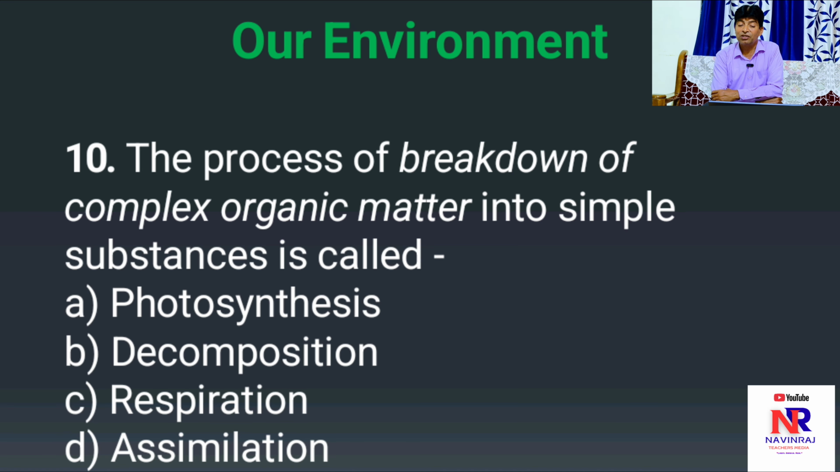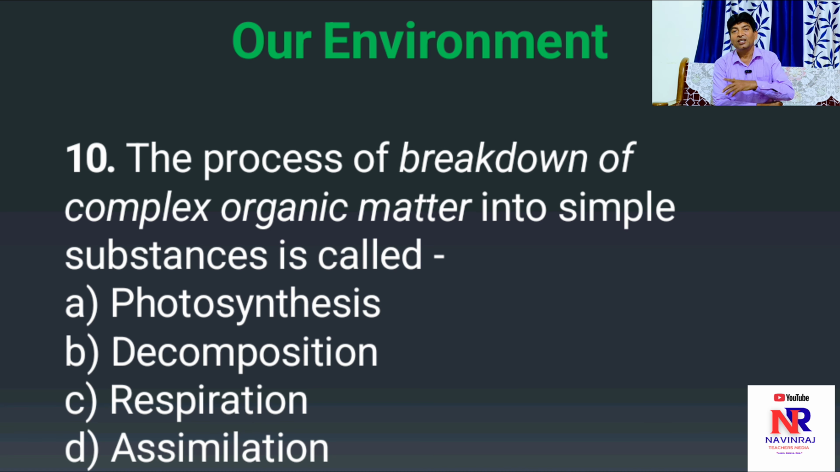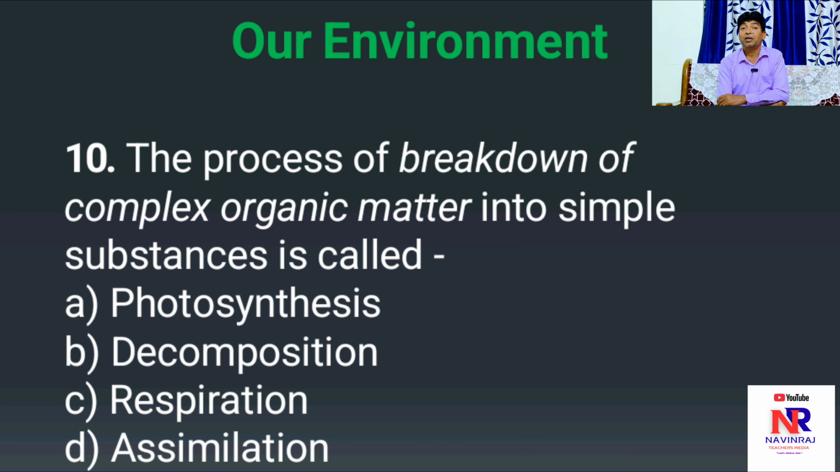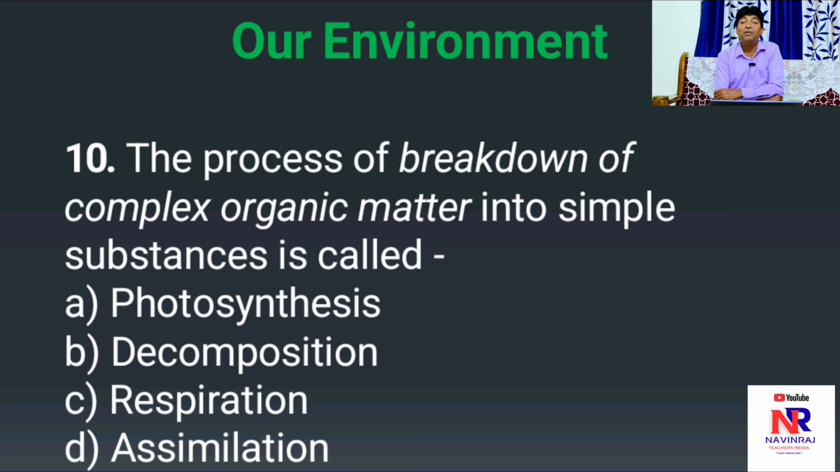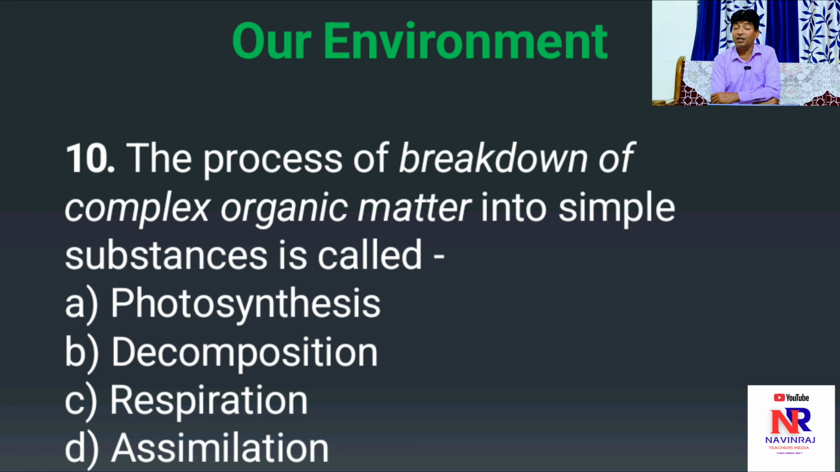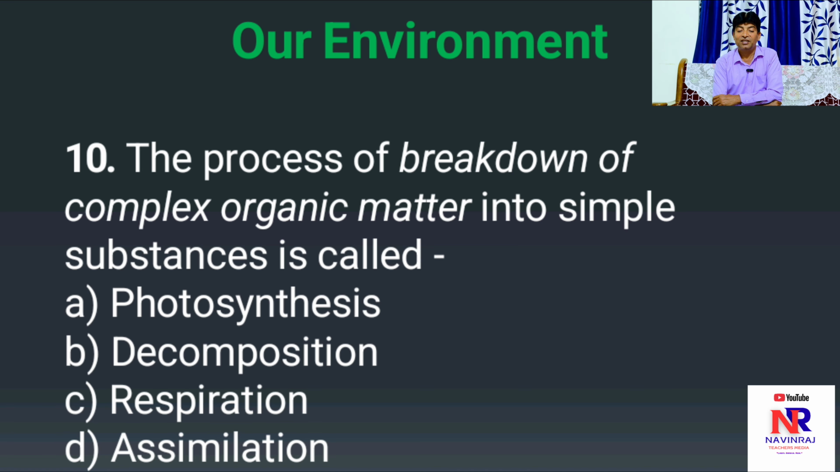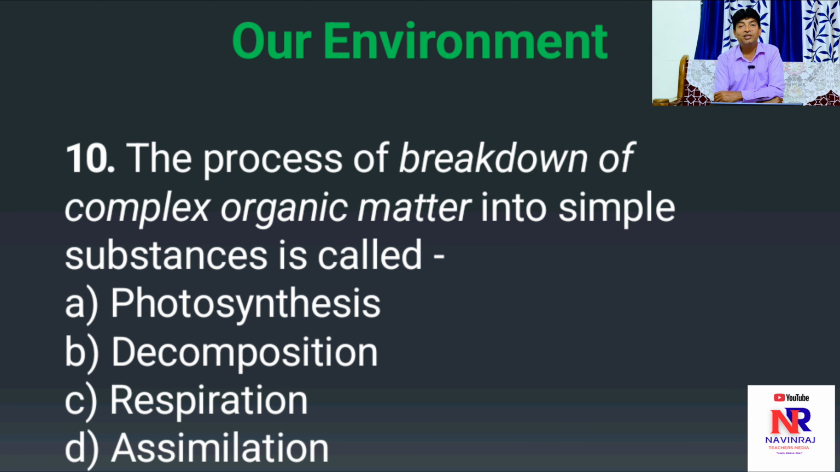Why are the rest of the options not correct? A is photosynthesis, a food-making process which happens in plants. C, respiration, is a vital biological process. And D, assimilation, is completely different: it refers to the absorption of nutrients from our food, which happens in our digestive system. Hence, the correct option is B, decomposition.